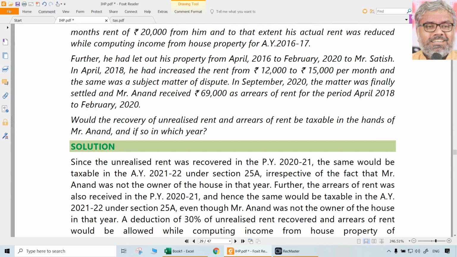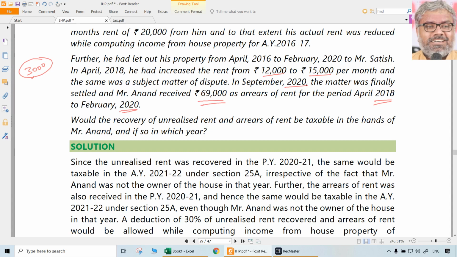Further, he had let out the property from April 2016 to February 2020 to Mr. Satish. In April 2018, he had increased rent from 12,000 to 15,000 rupees per month, which was the subject matter of dispute. In September 2020, the matter was finally settled and Anand received 69,000 as arrears of rent for the period between April to February. We don't have to calculate all that. Doesn't matter also. There was a 3,000 rupees per month rent increase. Okay, whatever it was, that also doesn't matter. This is all the dispute which happened.